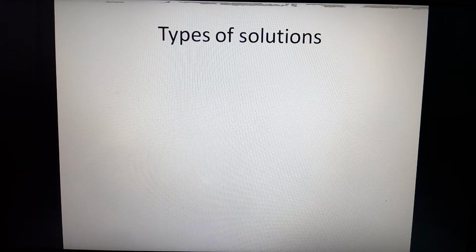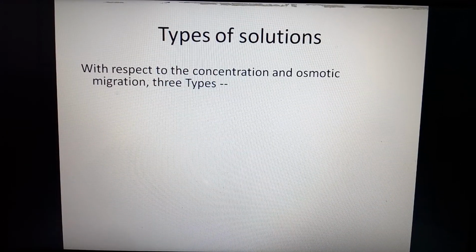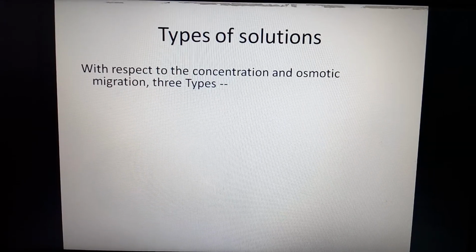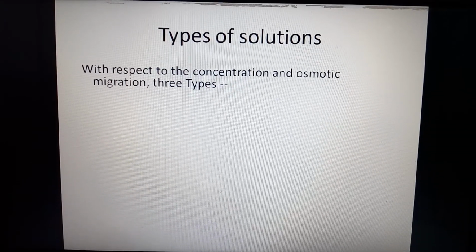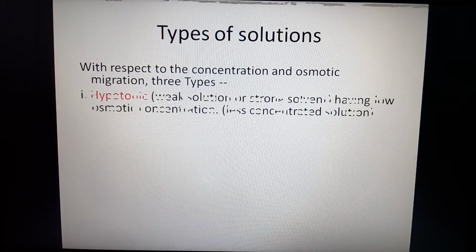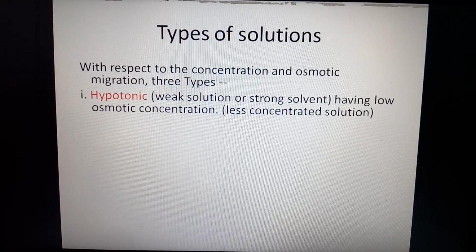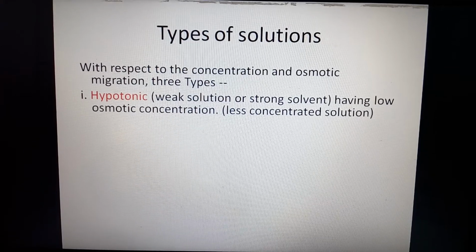Now there are three different types of solution. With respect to concentration and osmotic migration, three different kinds of solutions are present: hypotonic solution, hypertonic solution and isotonic solution. Out of that, the first one is the hypotonic solution.